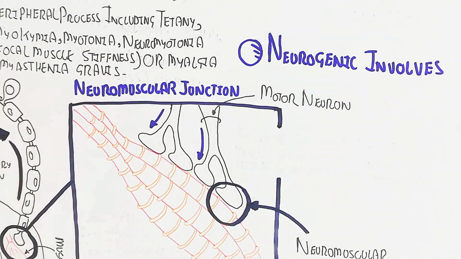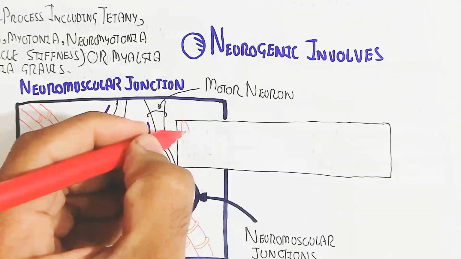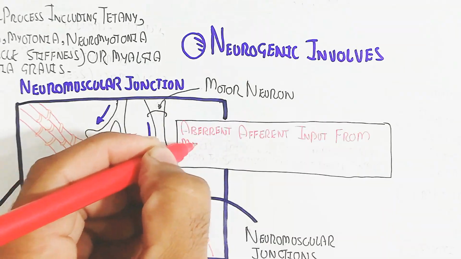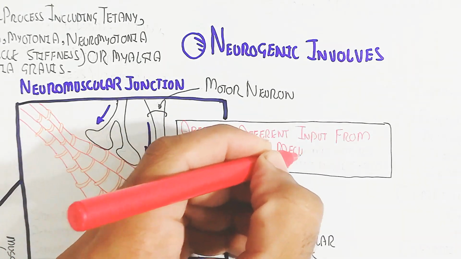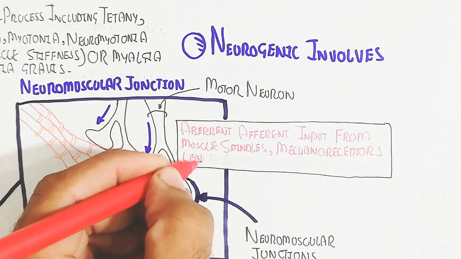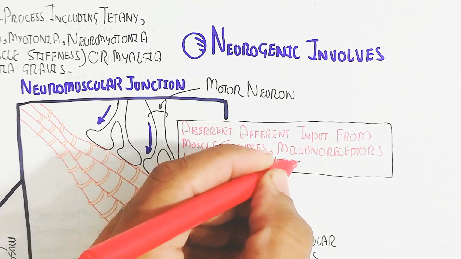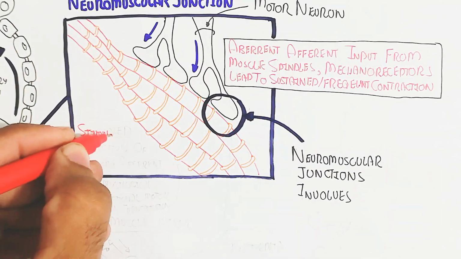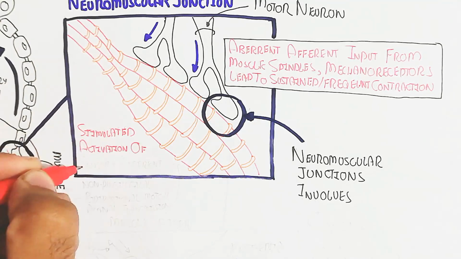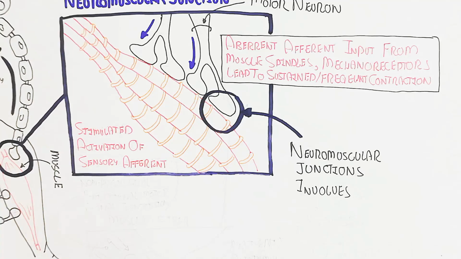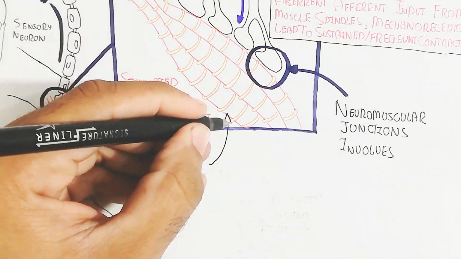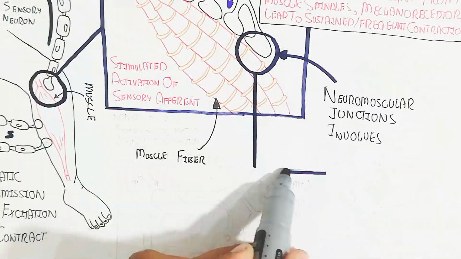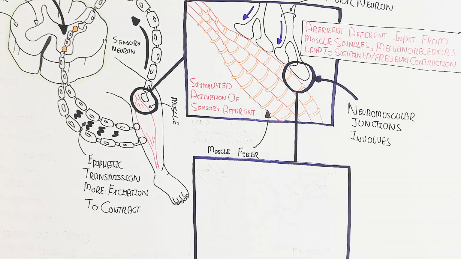Let's understand the neurogenic involvement. The afferent input from muscle spindles and mechanoreceptors leads to sustained, frequent contraction. The stimulated activation of the sensory afferent happens again and again, not only for our requirement but in excess of our requirement. So this is the muscle fiber.